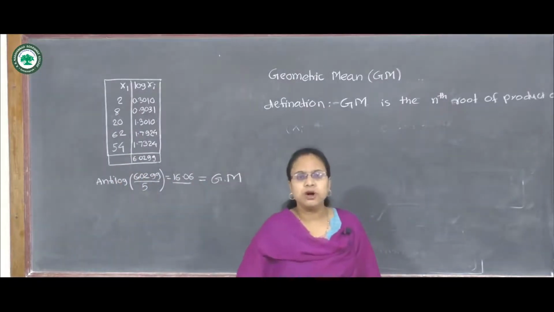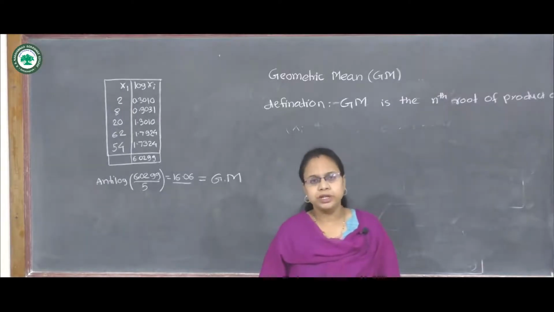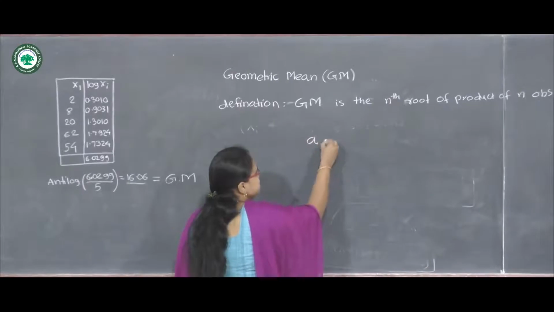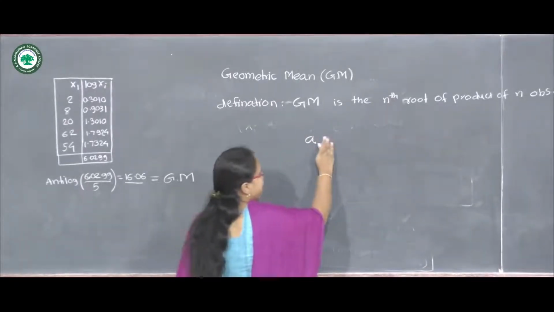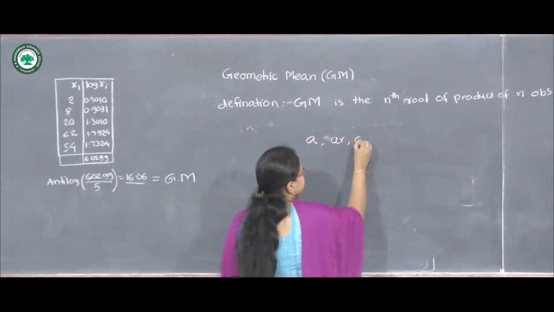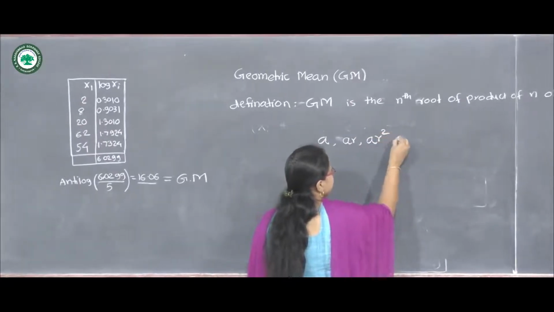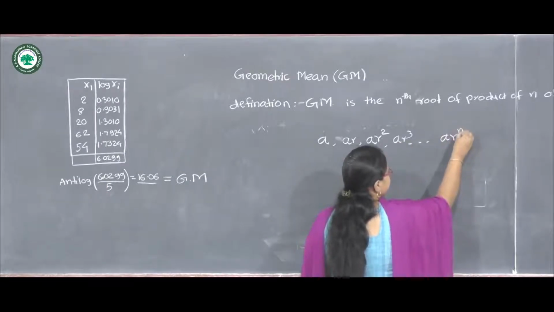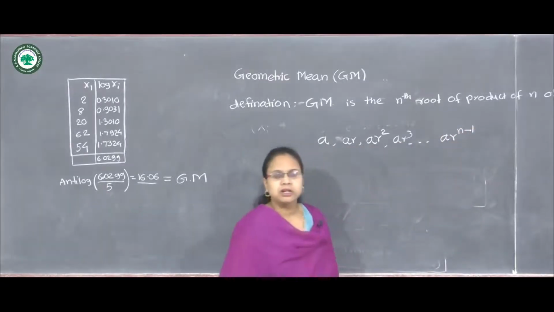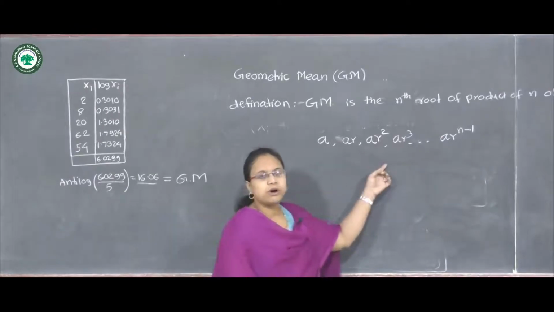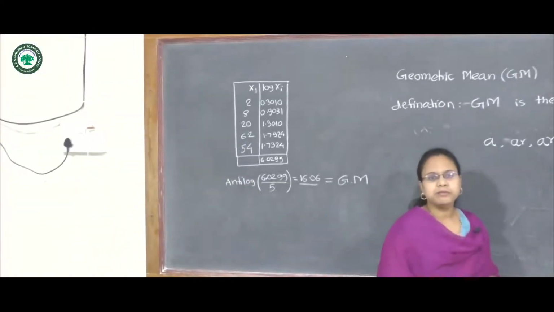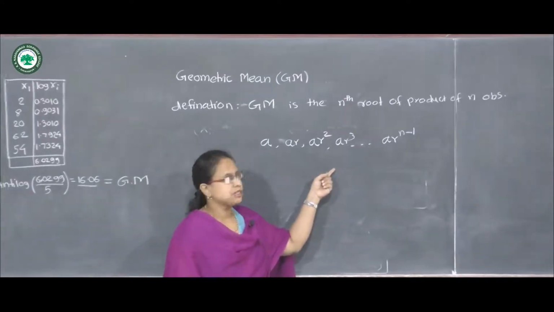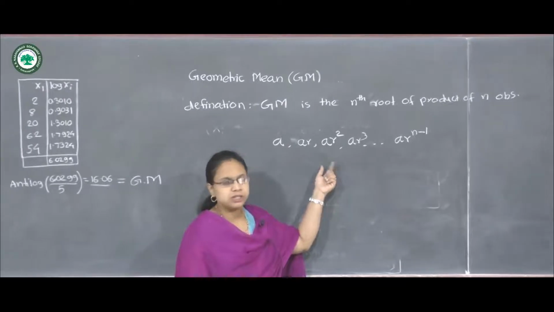Suppose the given observations are in progression, that is geometric progression. Suppose the observations are like this: a, ar, ar square, ar cube, and so on, ar raised to n minus 1. Suppose these are the observations and we are asked to obtain the geometric mean of this type of series of observations.